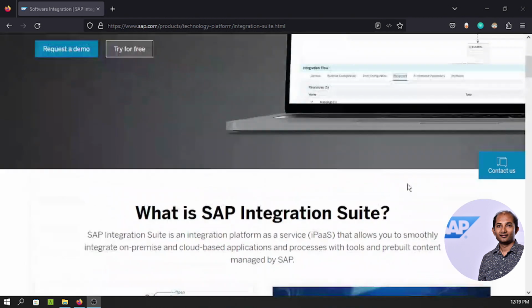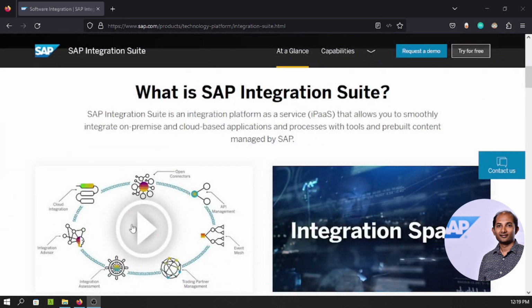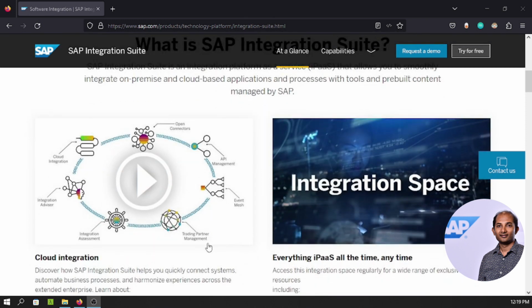We'll be creating a lot of integration flows to connect different systems, and of course we have to deploy them to test it, and we'll be using different tools for that. Let's say SoapUI or Postman, for example. All right, different capabilities have been packed under this umbrella, as you can see very well, like open connectors for connecting different third-party systems, then API management to manage all the APIs that we'll be building up. Event mesh, nice capabilities. We have trading partner integrations. We'll be having integration advisor, kind of a machine learning capability that you can find in this particular offering.